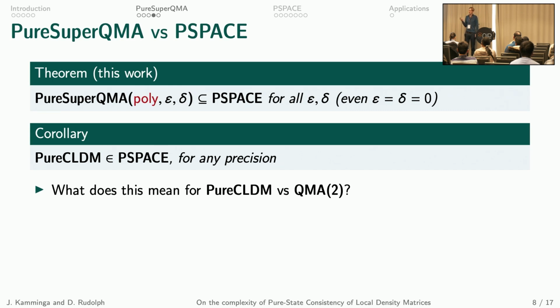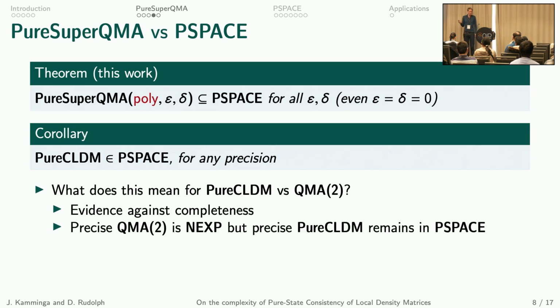Well, we argue that this is evidence against its completeness, or at least a barrier towards proving hardness for QMA2. And why is that? Well, as you might know, QMA2 becomes equal to NEXP when you make the precision exponential. But as we show, pure CLDM remains in p-space, even for exponential or even preciser precision.